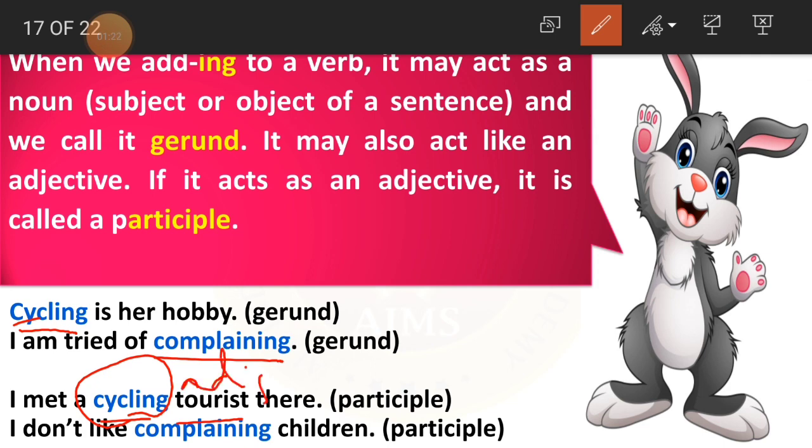This cycling became an adjective here. Even here also, I don't like complaining children. Which type of children? Complaining children. Again this became the adjective here. So this is the participle. So like this you have to identify the non-finite verbs in the sentences. Clear, children? Okay.